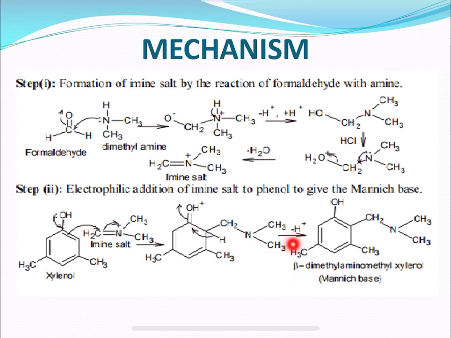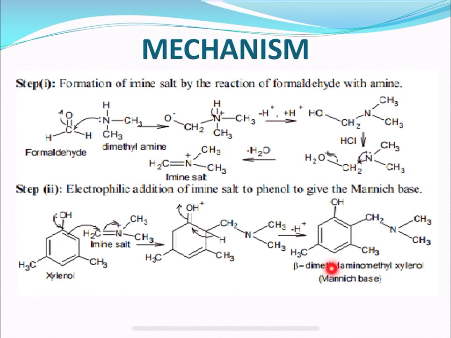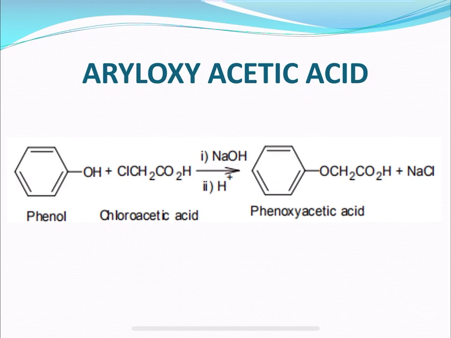And here the hydrogen is going to be eliminated, thereby forming a Mannich base, which is also called beta dimethylaminomethyl xylenol. In this way the Mannich base is obtained, and this is the two step mechanism it involves. Our next topic I will complete in this session only, because another 5 minutes. In my next class we can start with ethers and epoxides.